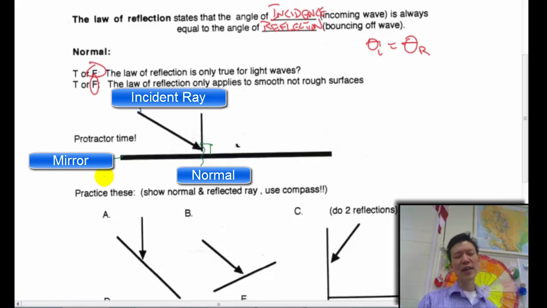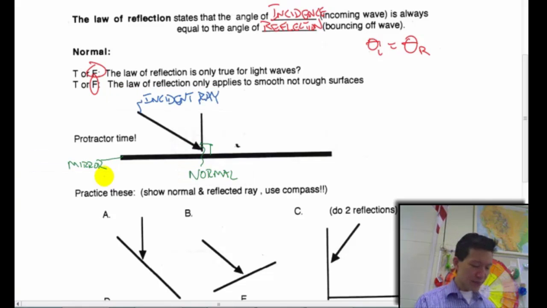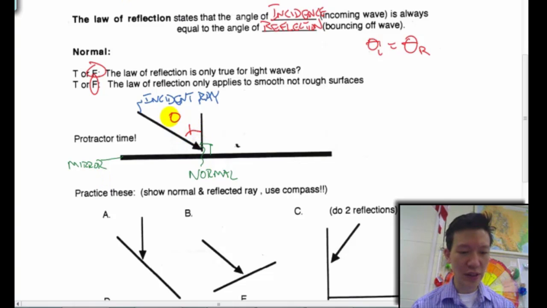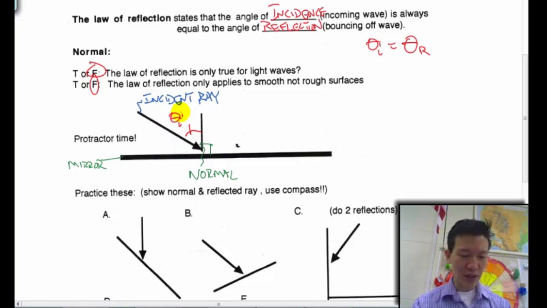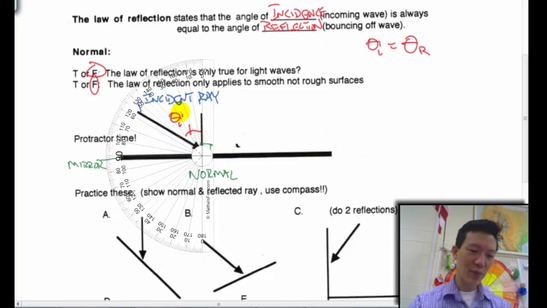So now that we have our normal line and our incident ray, we can measure with our protractor our incident angle right in here. This is my angle of incidence. I'm going to get out my protractor and line it up with this line. One little problem with a lot of protractors is they're not quite big enough, so you have to extend the line a little bit longer so your protractor will actually get a reading for you.